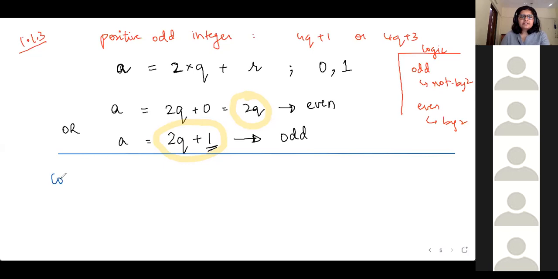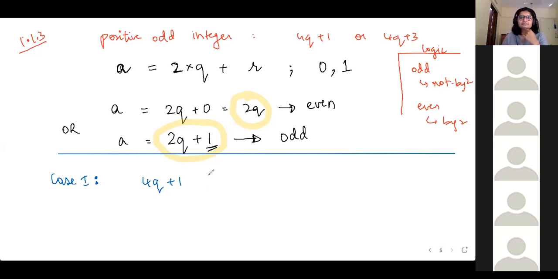Our first case, consider case 1. We've got 4q plus 1. So our integer is 4q plus 1. How can you prove that this is an odd number? Can you express it as 2 into something plus 1? Yes.